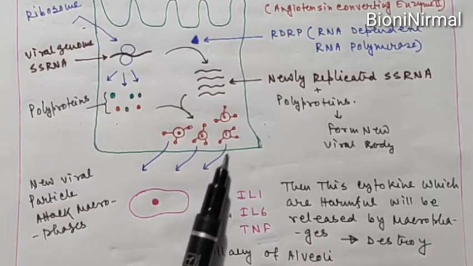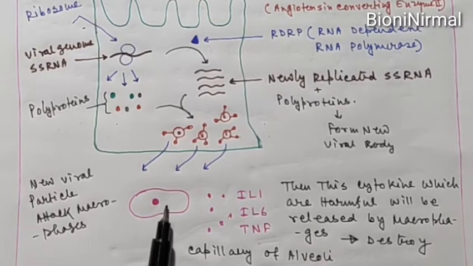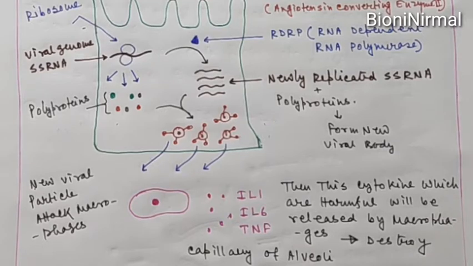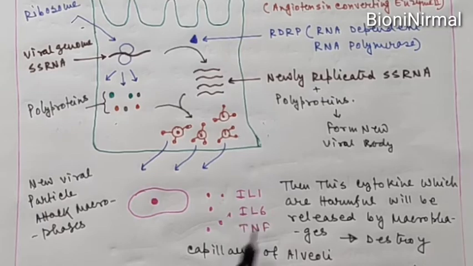And when the coronavirus comes out from these type 2 cells, it will attack another type of cell known as the macrophage, and usually we know that the macrophage removes different types of microbes in our body by the process of phagocytosis. But this coronavirus damages the macrophage, and due to the damaging of the macrophage, three types of cytokines are produced from it: interleukin 1, interleukin 6 and tumor necrosis factor. These three types of cytokines are very toxic and harmful in our body, and this will actually cause respiratory troubles.